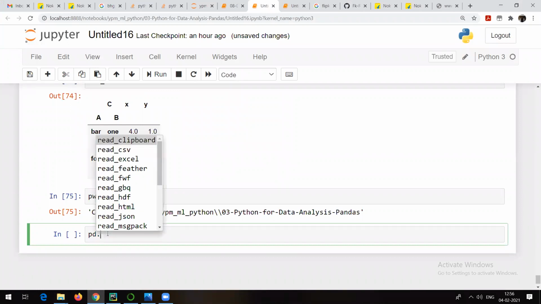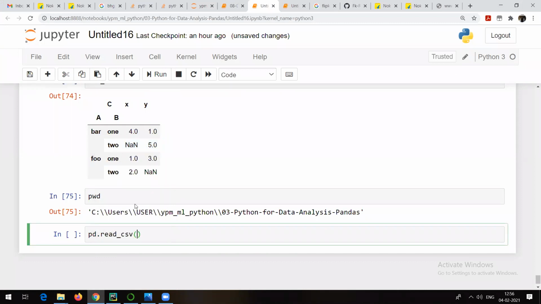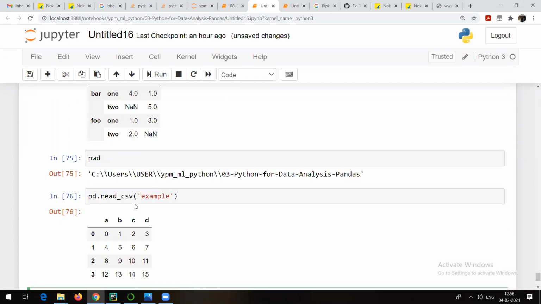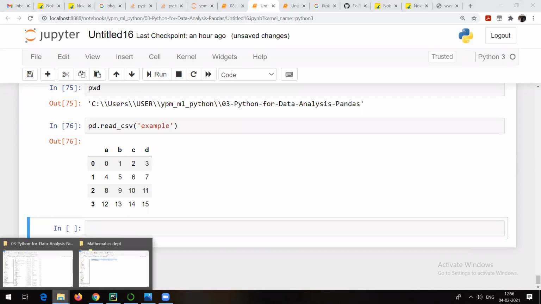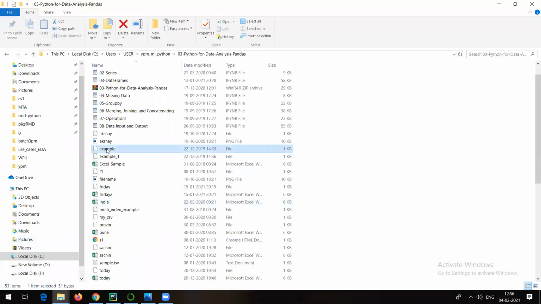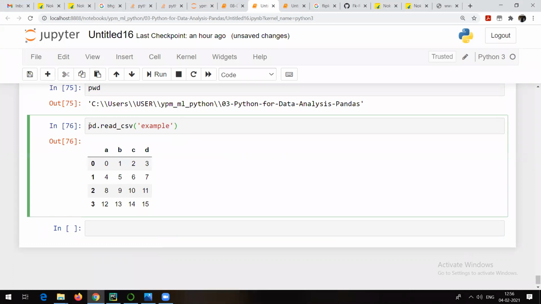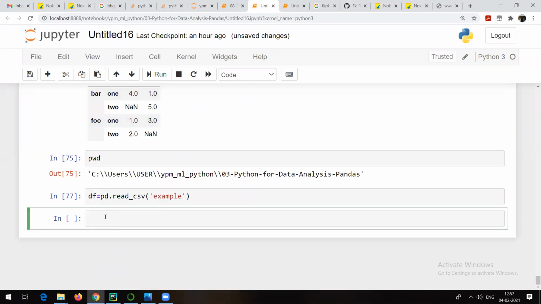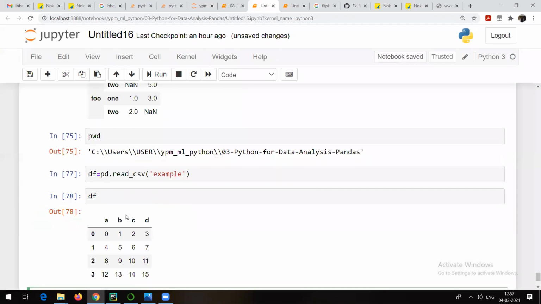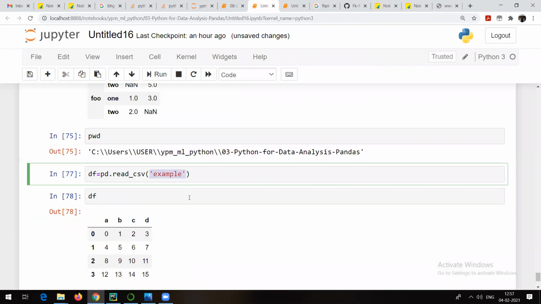As I want to read a CSV file, I will use pd.read_csv, and here I will give the name of the file which I want to read. Which file do I want to read? Example, and then just shift enter. Now see, whatever data was present in this file is now present in Python. So we have imported it. If I type df equal to, you can see that in the df variable everything from that example.csv file is imported. This is how we read CSV.